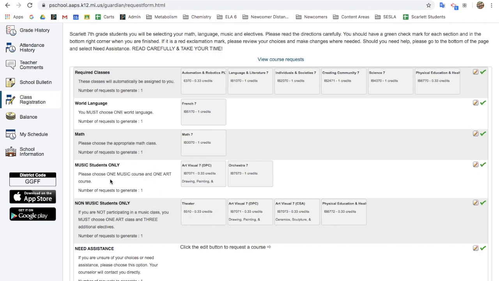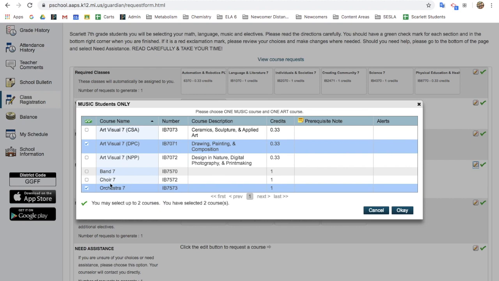You should not have both of these filled out. If you're taking music, you should have this one filled out. If you're not taking music, you should have this one filled out. If you need to make any edits, you can click here and unselect.